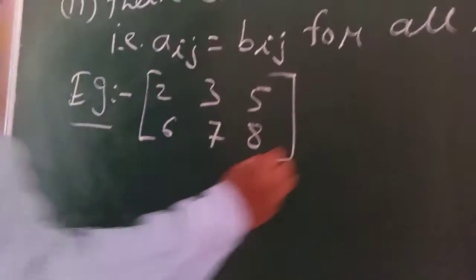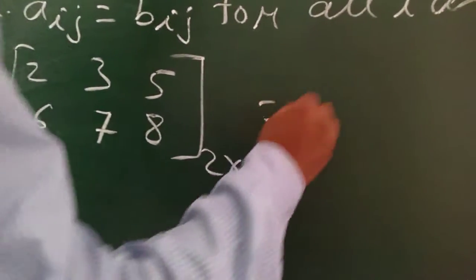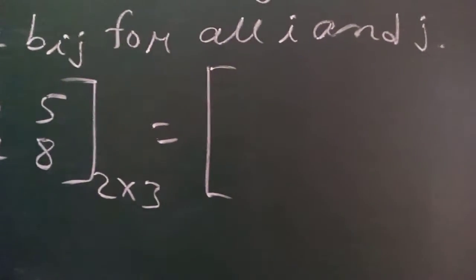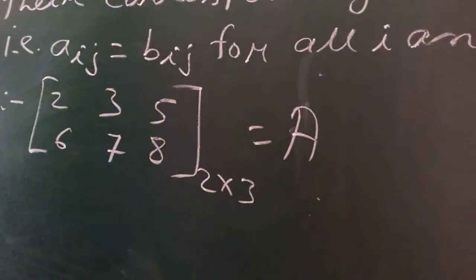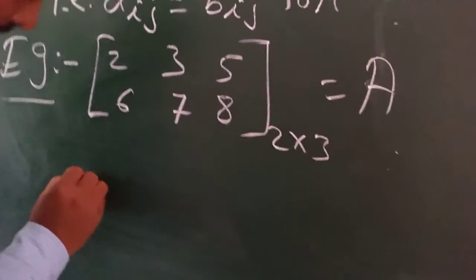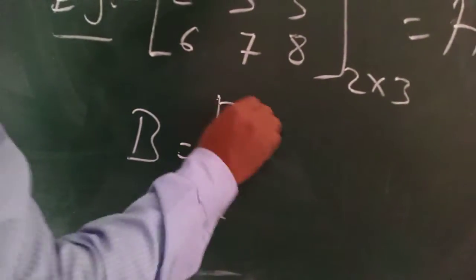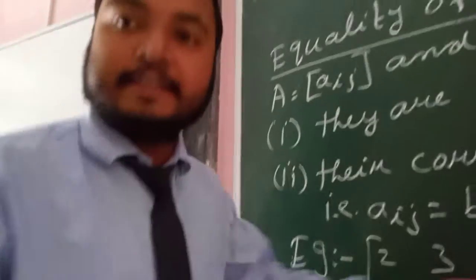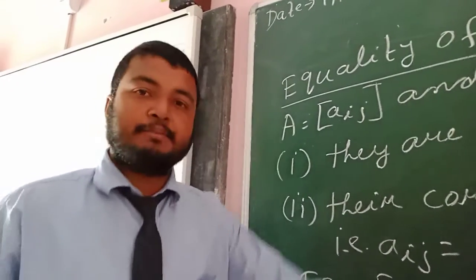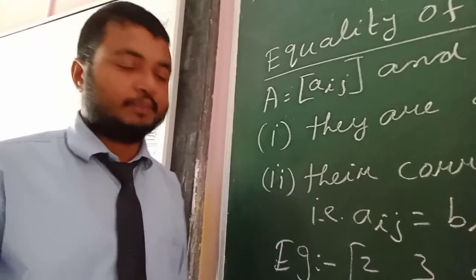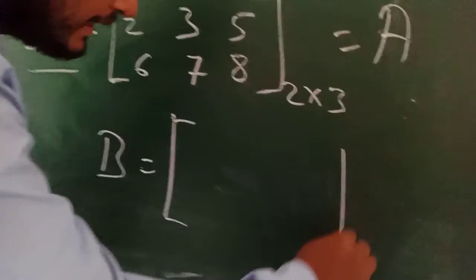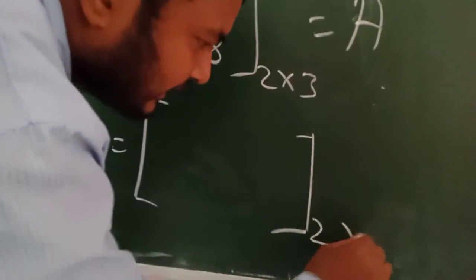2, 3, 5, 6, 7, 8. Suppose this is a matrix of order 2 into 3. Suppose this matrix name is A. Again we take another matrix B. Then if these two matrices are equal, A is equal to B, then matrix B must also be of the same order 2 into 3, that is 2 rows and 3 columns. Here also 2 rows, 3 columns.